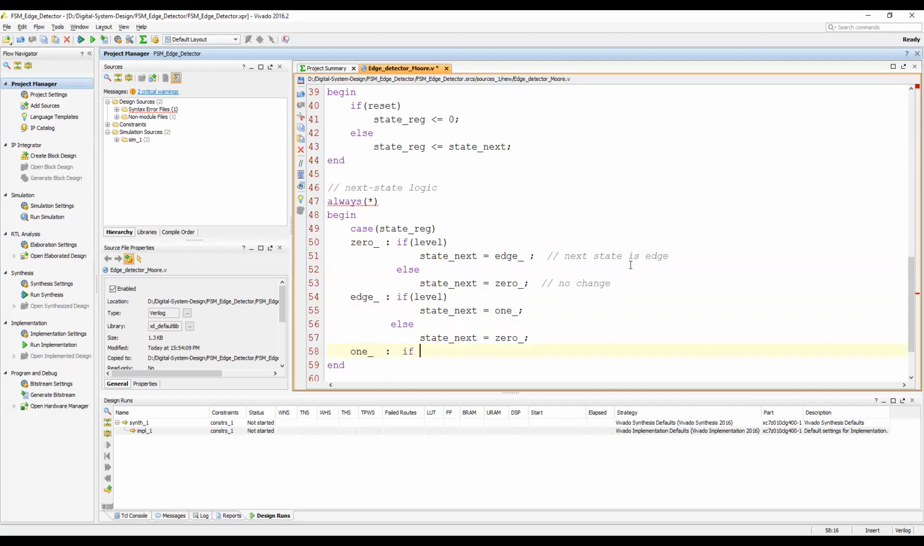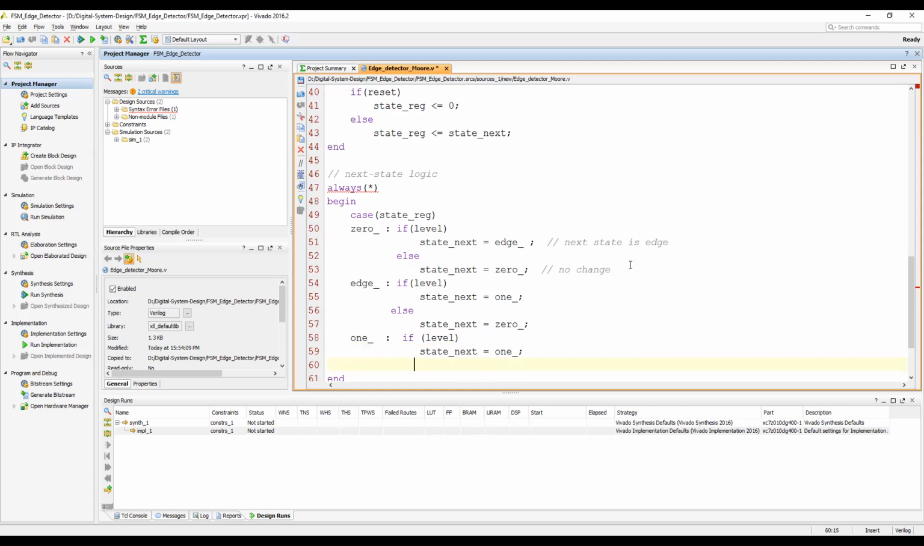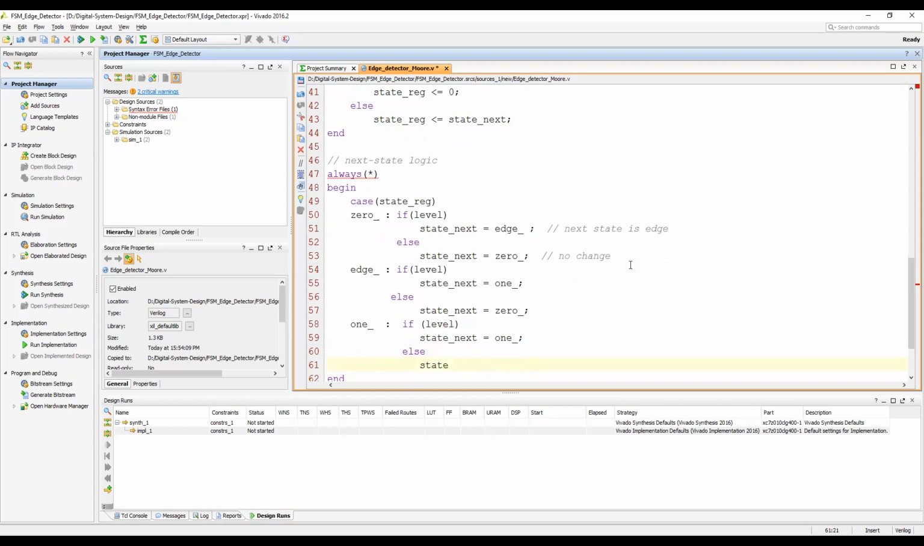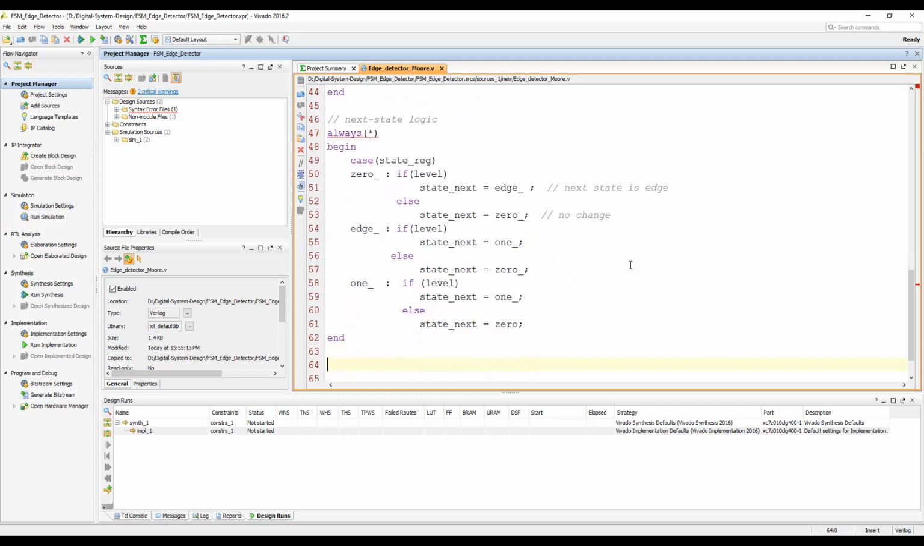And say if we are at 1 and again there is a 1, then no need to change the state. Then state next will be equal to 1. So there will be no change. Otherwise, else, if you are at 1 and then level becomes 0, then you will move to the 0 state. Okay, this whole logic is done now.